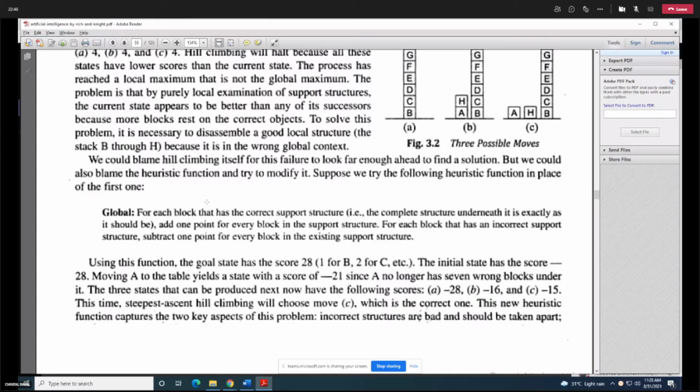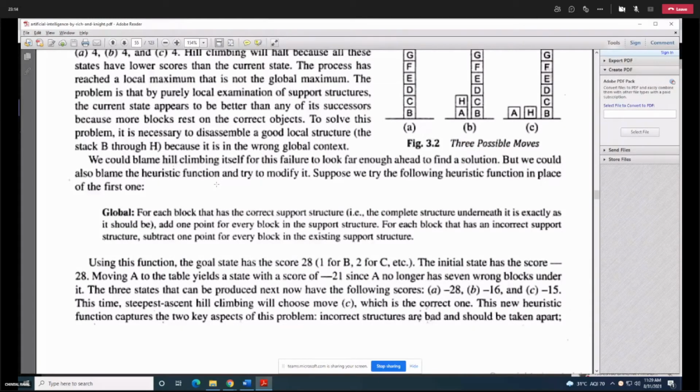So your initial state score using this global function is minus 28. And your goal state score is positive 28. Here an example is given. You add 1 for B, 2 for C, 3 for D, and so on, such that you get positive 28 for your goal state.